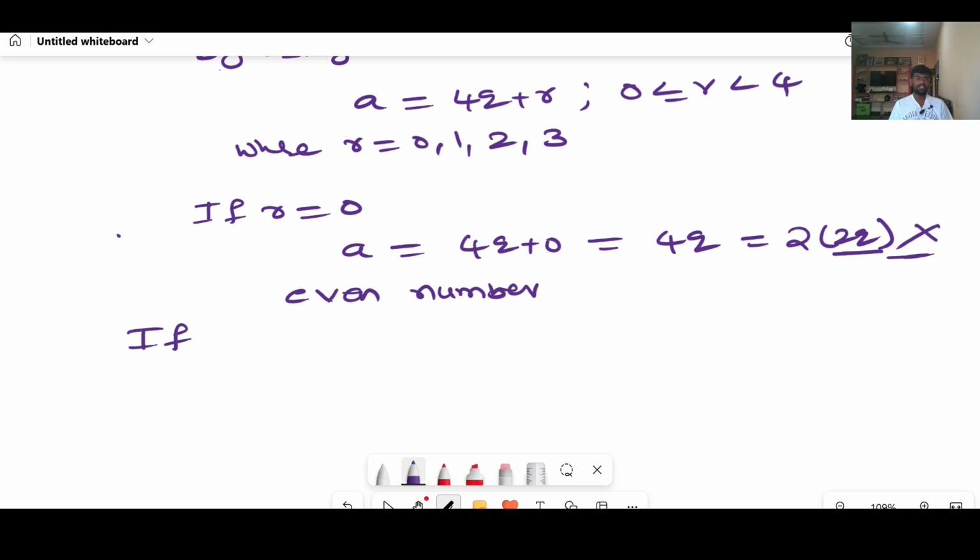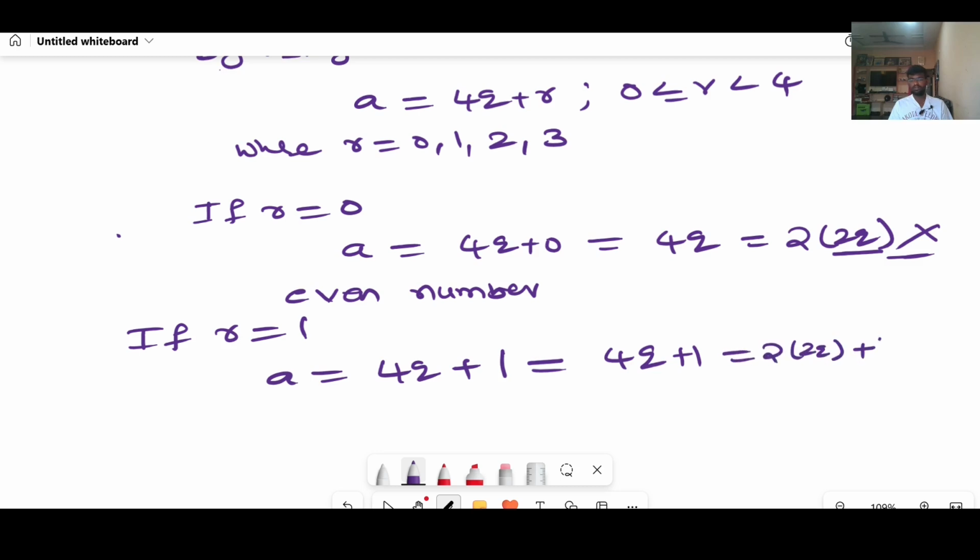Next, if r equal to 1, a can be 4q plus, in the place of r we substitute 1, that equals 4q plus 1, which can be written as 2 into 2q plus 1.